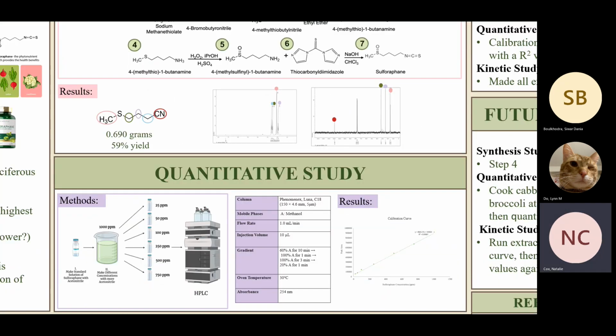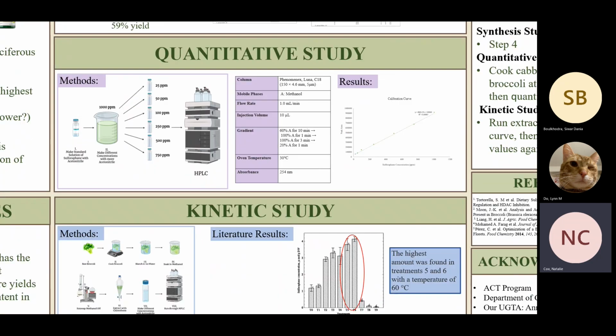For our quantitative study, we have bought a standard solution of sulforaphane and we're diluting it down with acetonitrile, making it at different concentrations, and then running it through HPLC. For our parameters here in the middle, we have a C18 column and our pump is methanol. Then I'll hand it over to Siwar for our results.